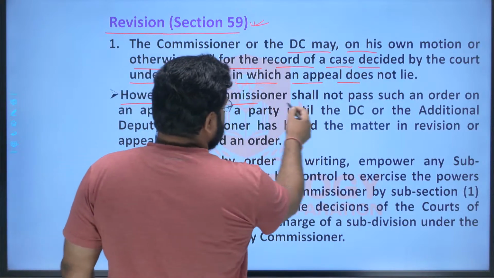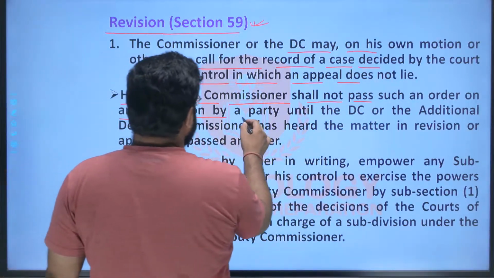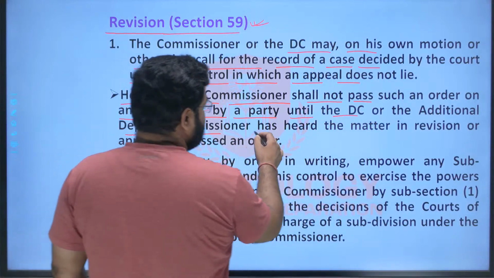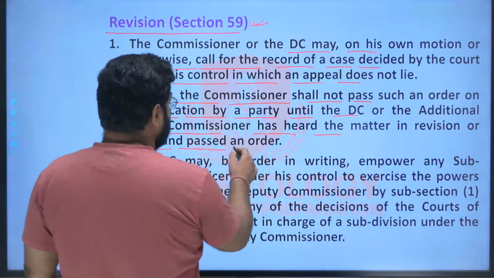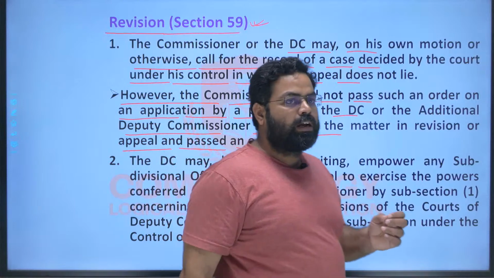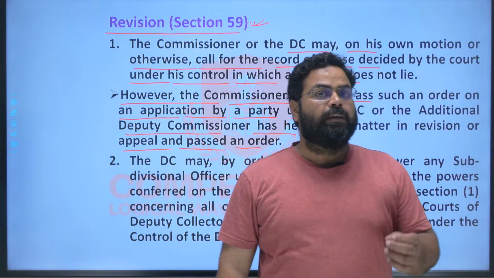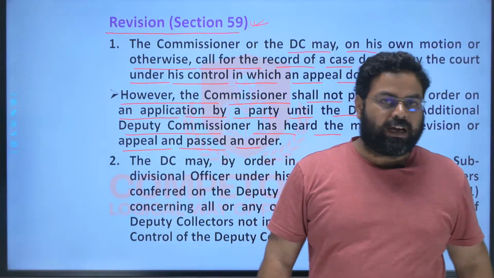However, the commissioner shall not pass such an order on the application by a party until the DC or the additional deputy commissioner has heard the matter in revision or appeal and passed an order. So none of the steps of the hierarchy can be eliminated. You have to follow the proper channel of the hierarchy.